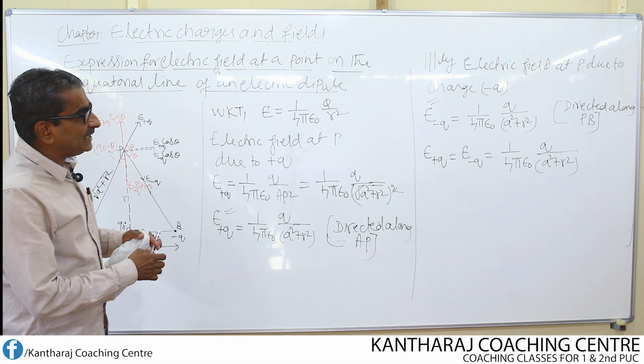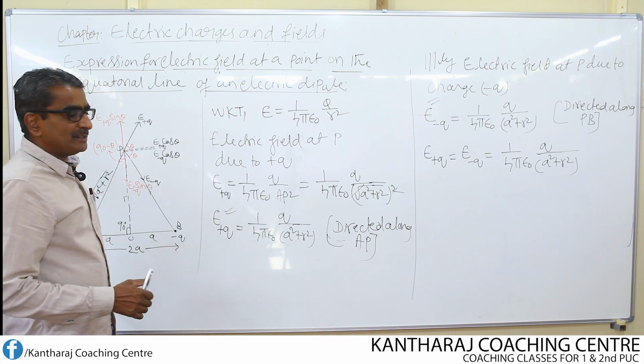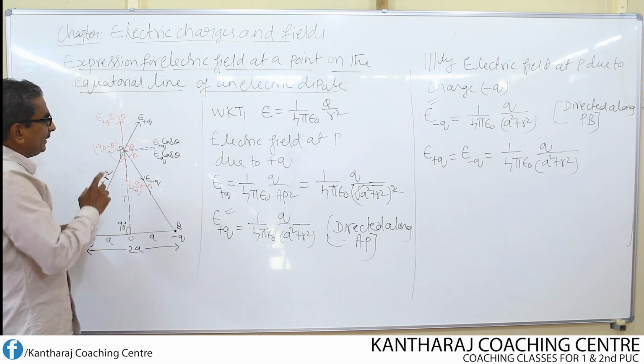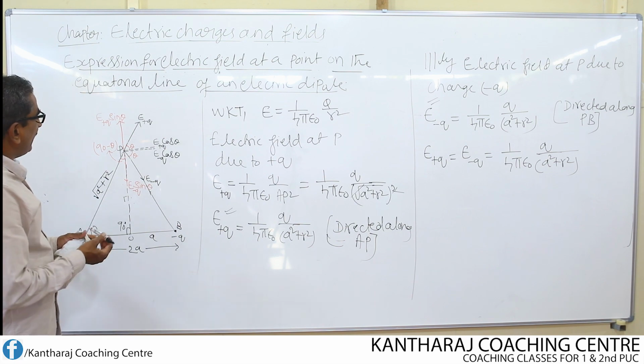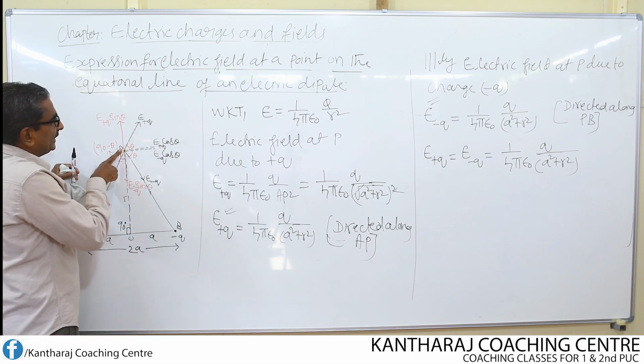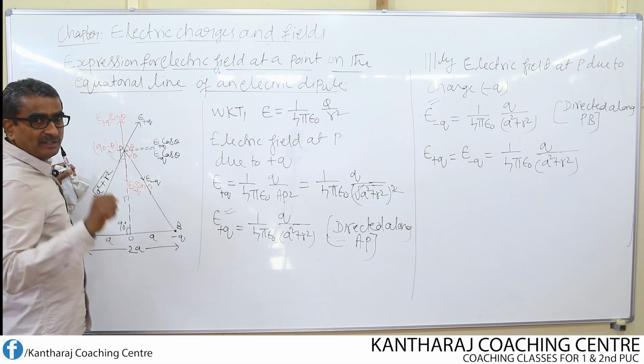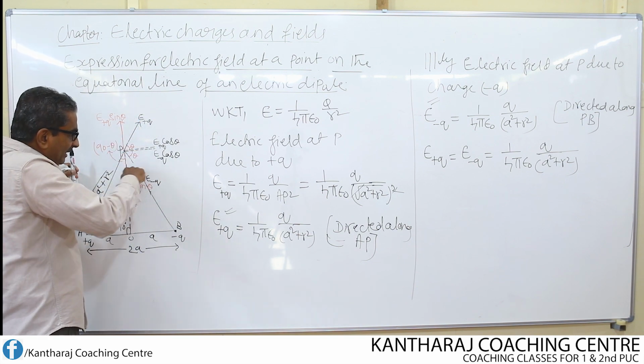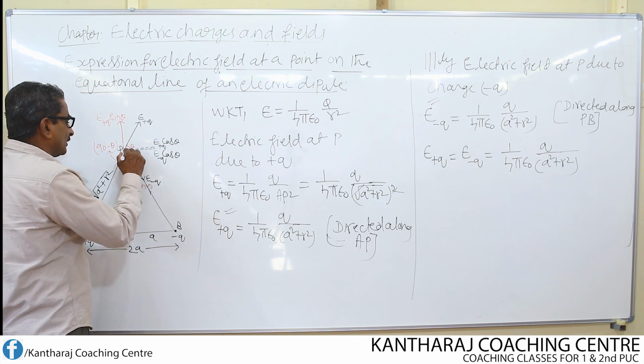How do you find the net field at the point P? To find the net field at the point P, I am going to split or resolve each of the fields. I resolve E plus Q into two fields. Again, I resolve E minus Q also into two fields.